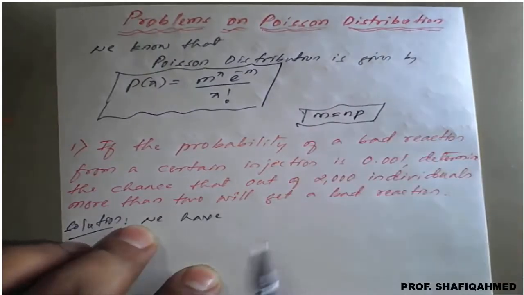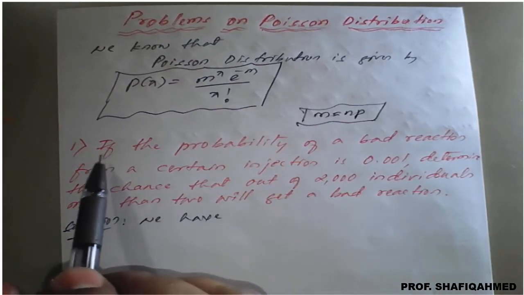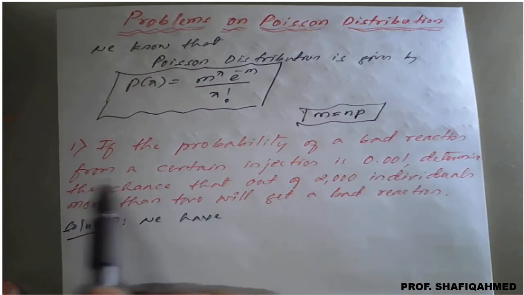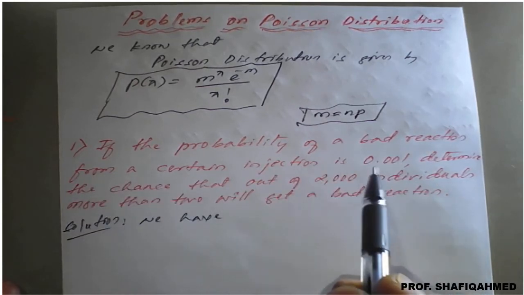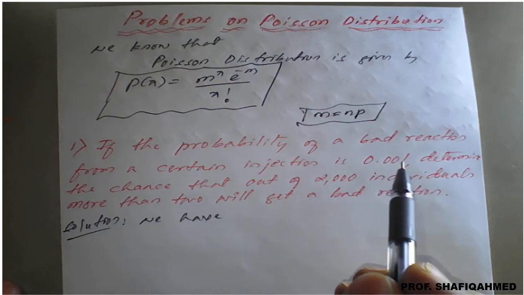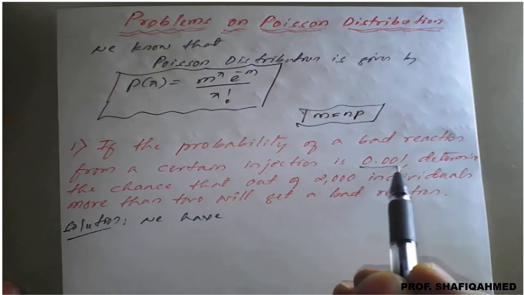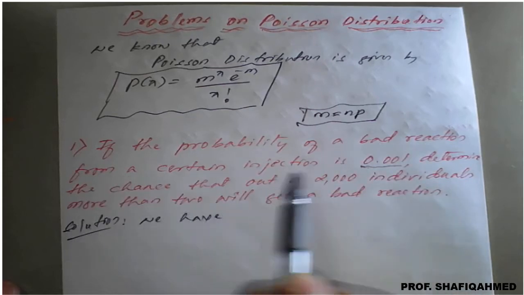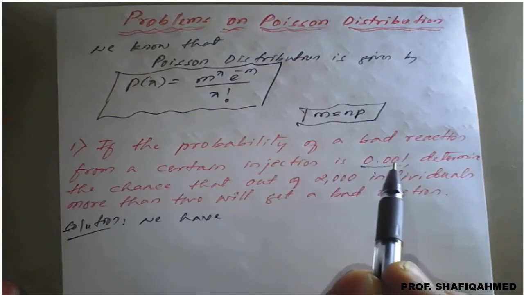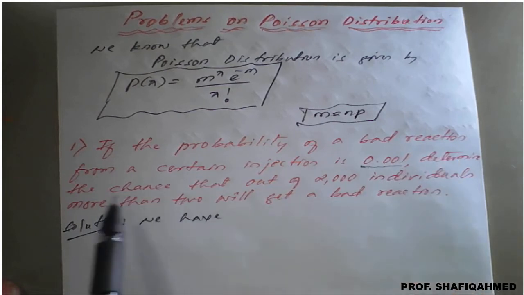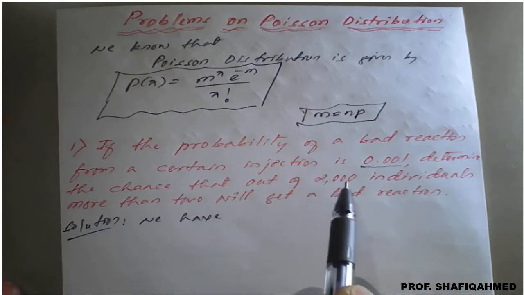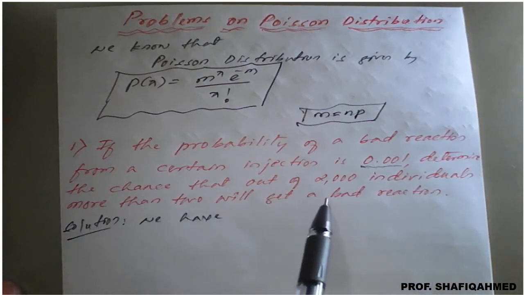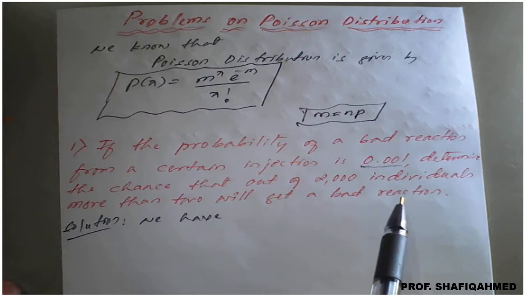Okay, so the first question is, if the probability of a bad reaction from a certain injection is 0.001, so just read the question correctly. If the probability of a bad reaction from a certain injection is 0.001, determine the chance that out of 2000 individuals more than 2 will get a bad reaction.